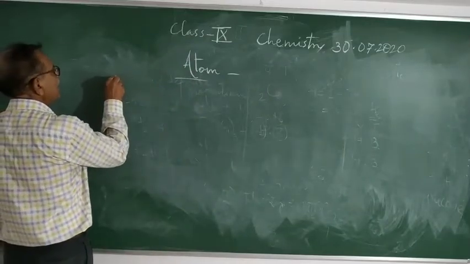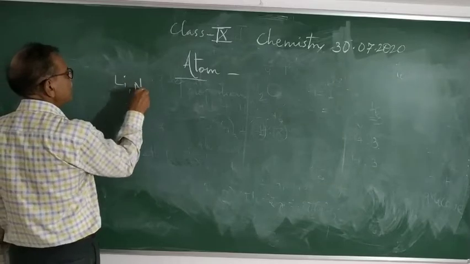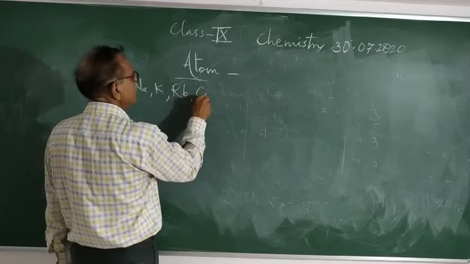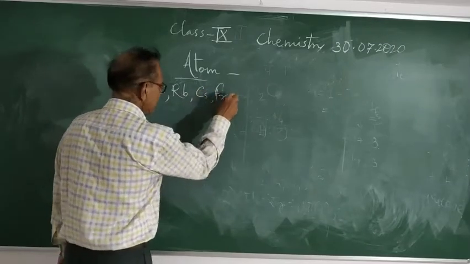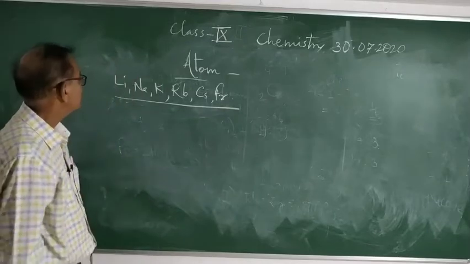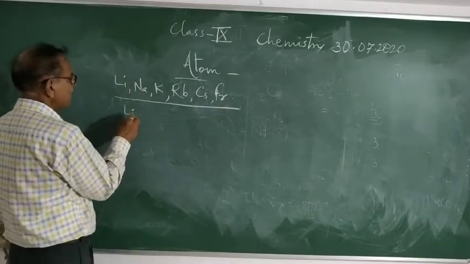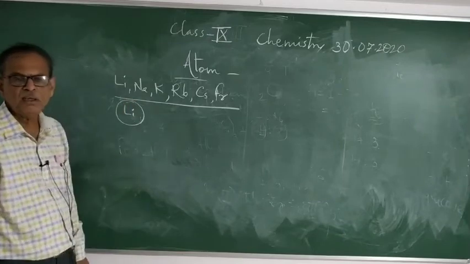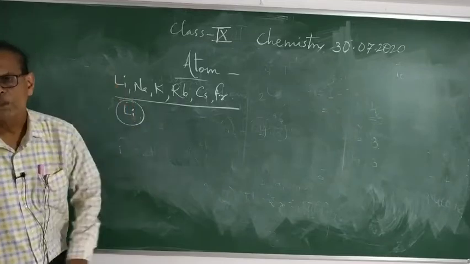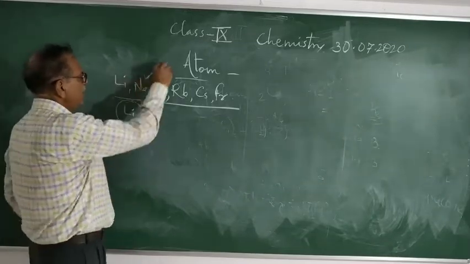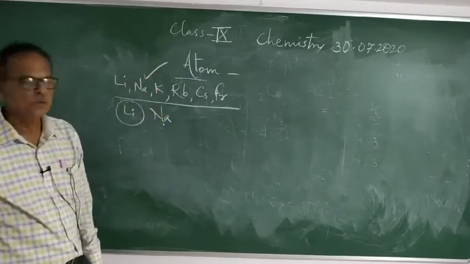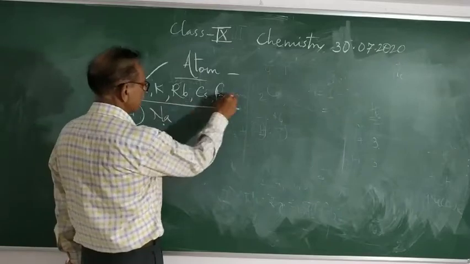So see, lithium, sodium, potassium, rubidium, cesium, francium, these are called atoms as well as molecules. For example, when we write Li, is it an atom or a molecule? Li means you can say atom as well as molecule. So Li, Na, when we write Na, it means atom or molecule in the same way. So these are monoatomic.